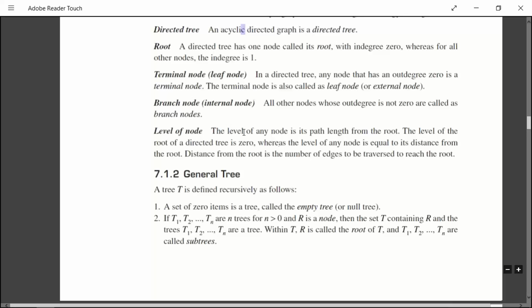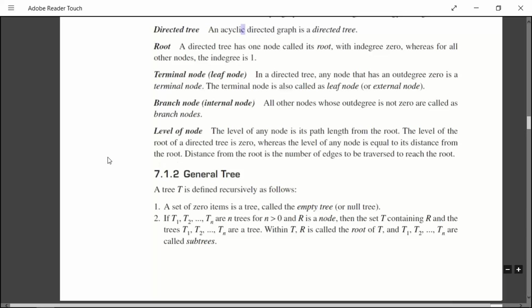The level of the root of a directed tree is 0, obviously, because the root is the starting point of the tree. So there is no further traversal, so the level of root is 0, whereas the level of any node is equal to its distance from the root.